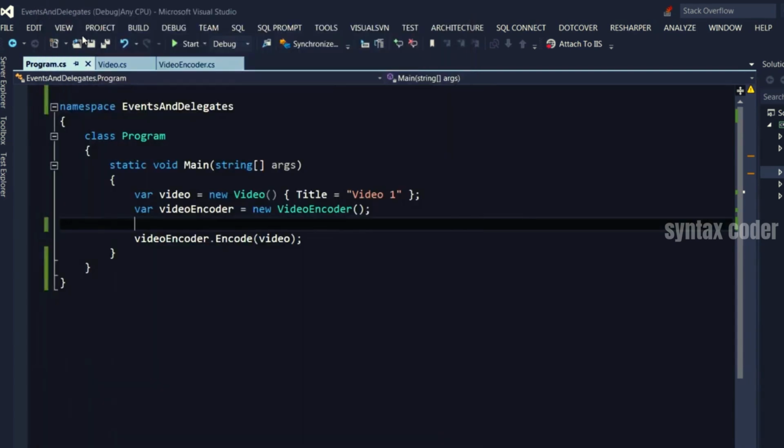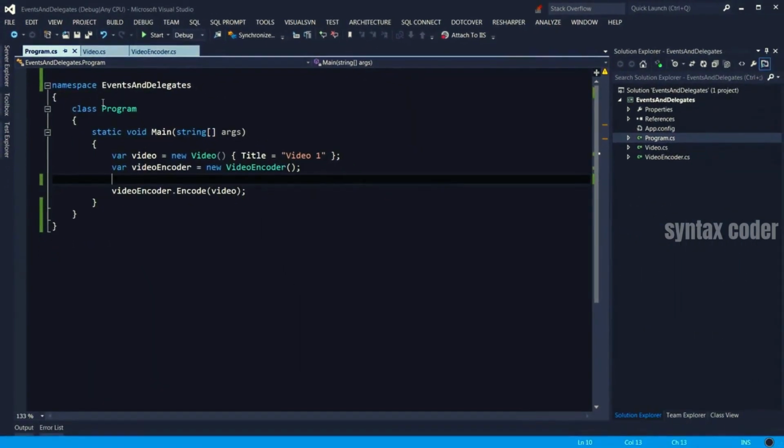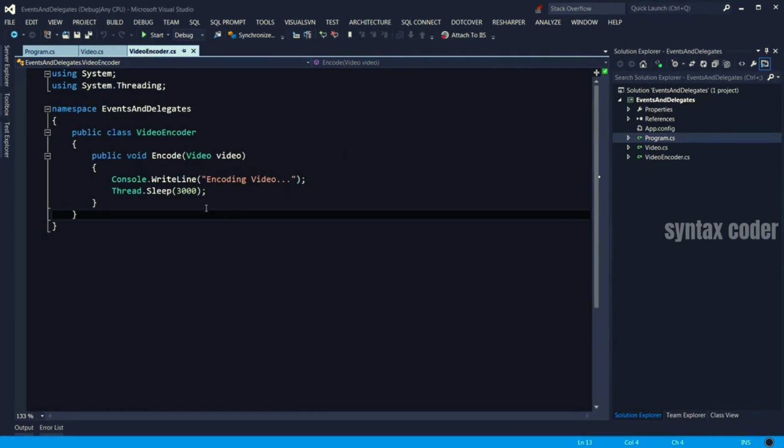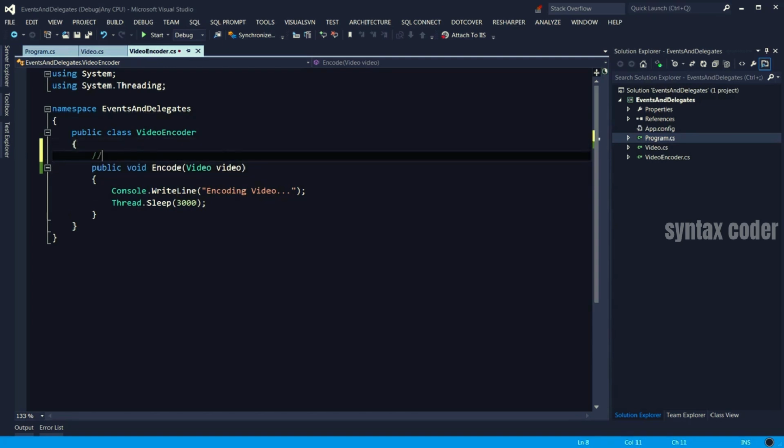There you go. Okay, now we want to implement an event in the video encoder such that when the encoding is finished, it notifies anyone who is interested in that event. Now, to give this class the ability to publish an event, there are 3 steps we need to follow. First, we need to define a delegate. That is the contract or the agreement between the publisher and the subscriber.